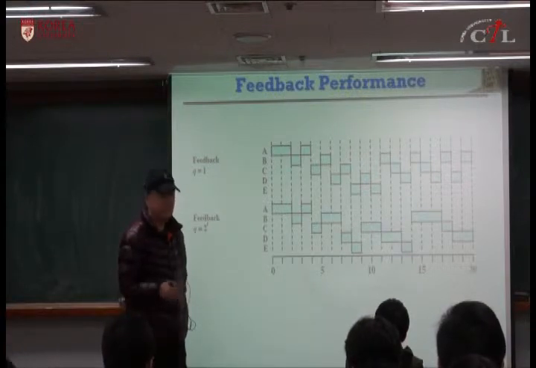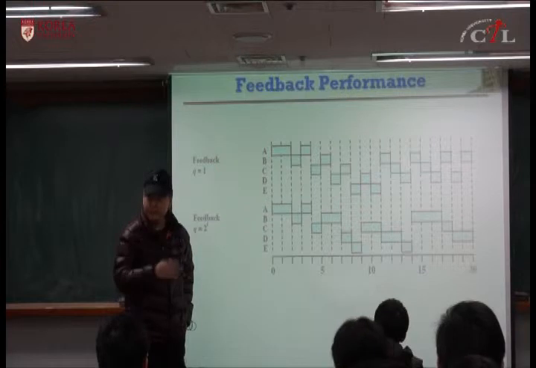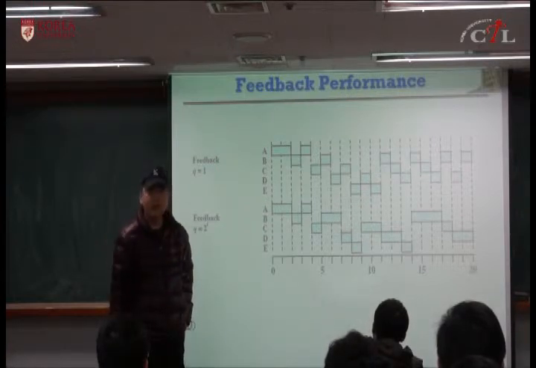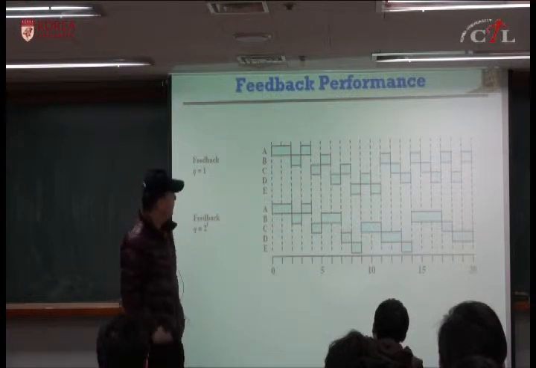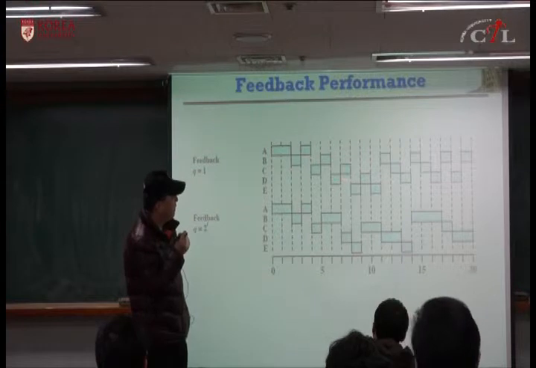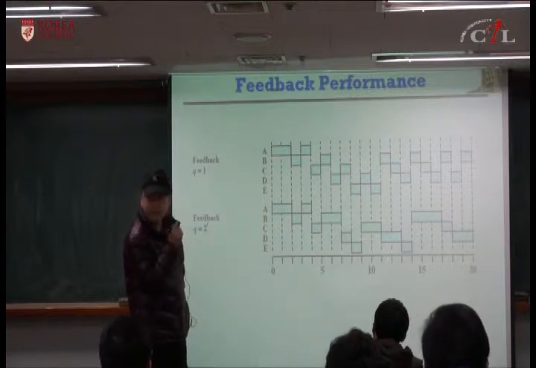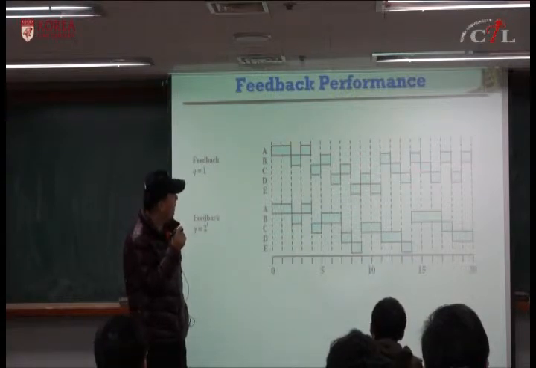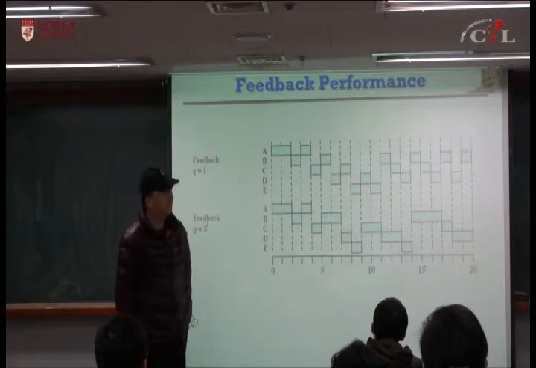After they've been serviced, they are placed into lower priority queues, and new processes come into the highest priority queue. After all these processes have been serviced 2 time units, they go back to C, and 1 time slice, go back to B, and C, and D, and B, C, D, and C runs to completion, and go back to B, and D runs to completion, and B, and so on.